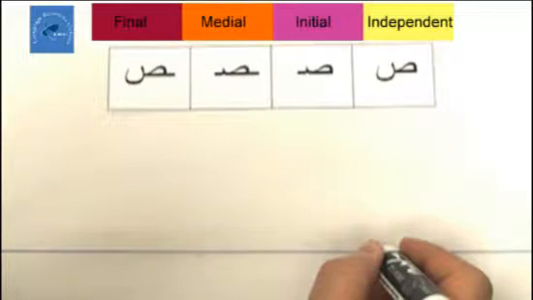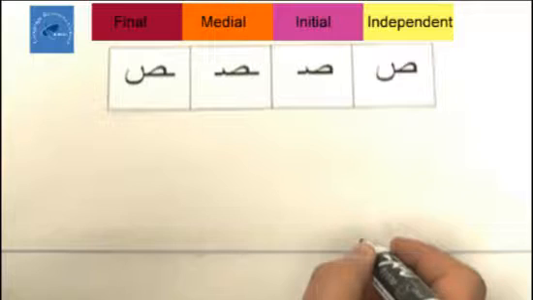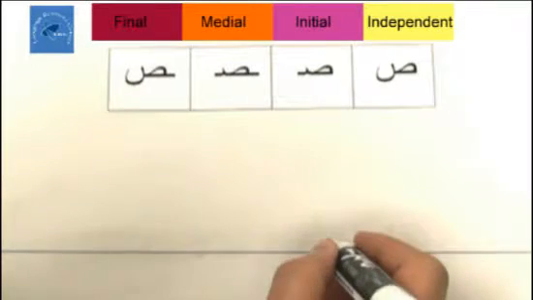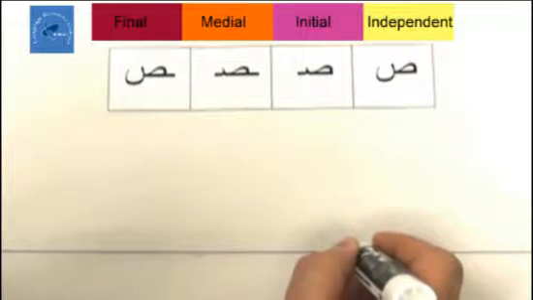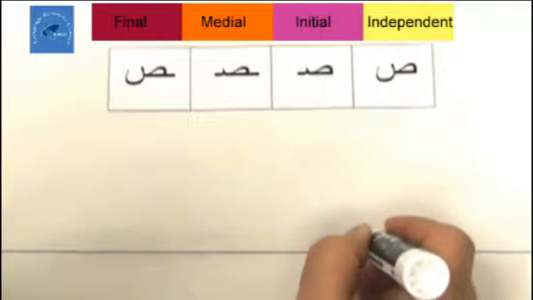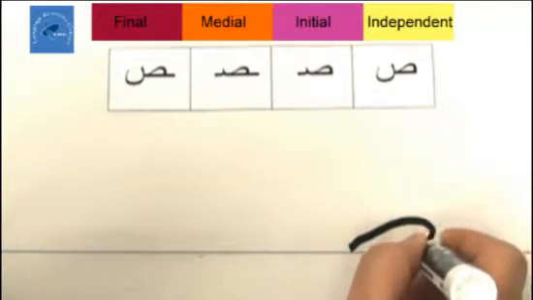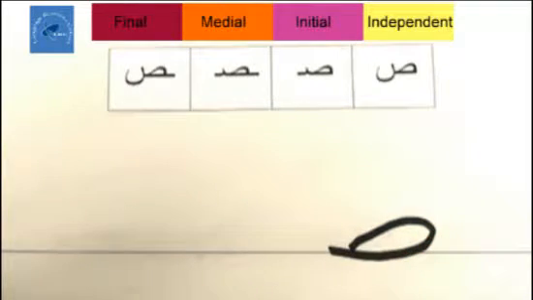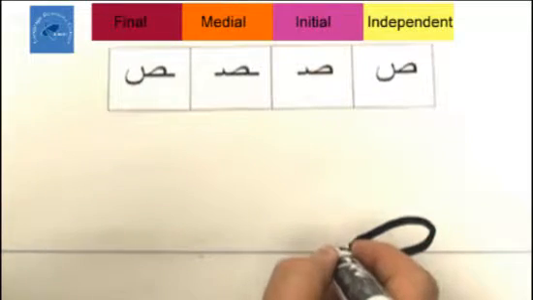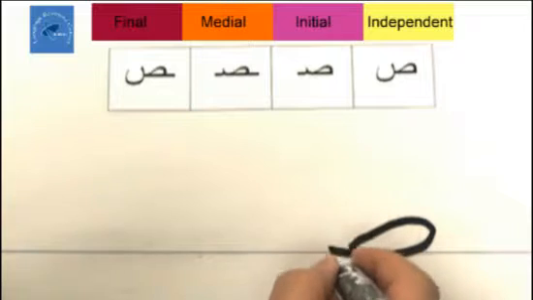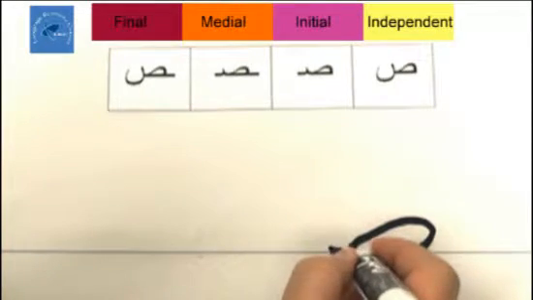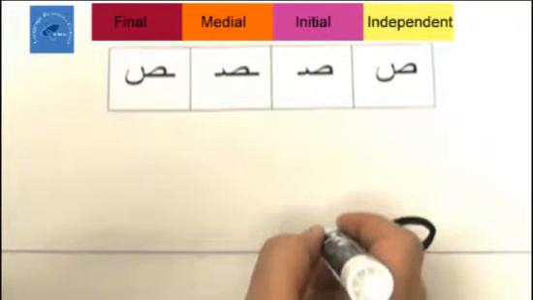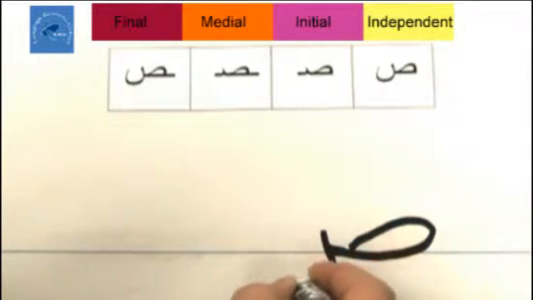Sa in its independent format. We're going to start right here on the line and draw an oval loop going all the way to the right. Come down till you touch the line right here. And now when you stop right here, I want you to do a backwards U, a big U that goes under the line. So once we stop here, we go up a little bit and do a backwards U.